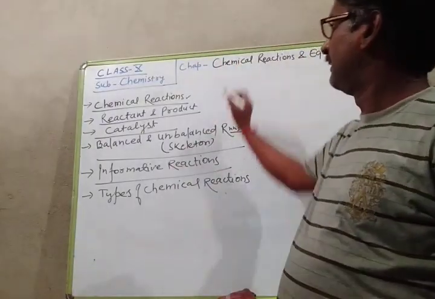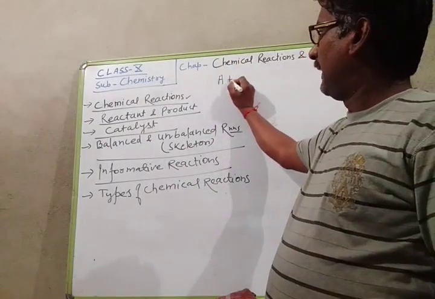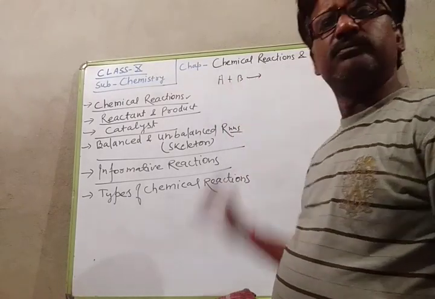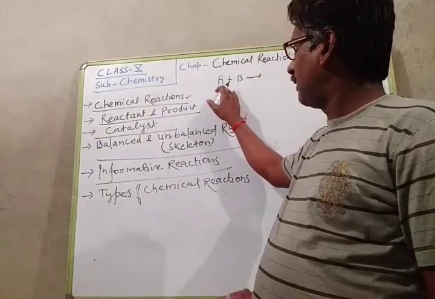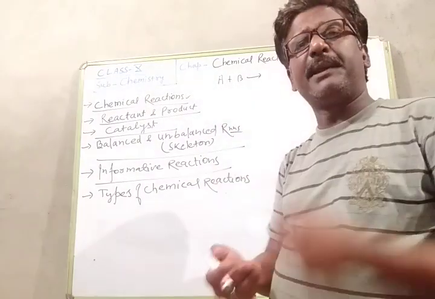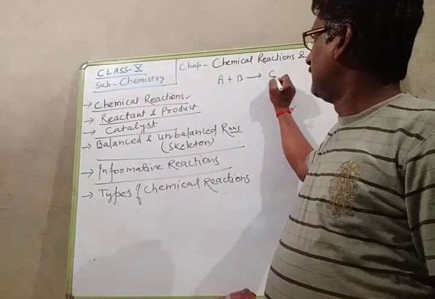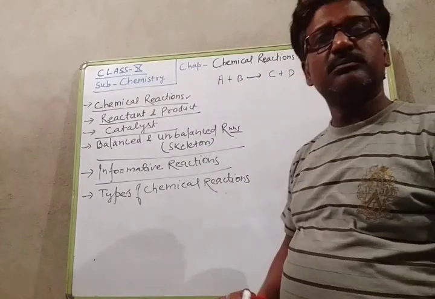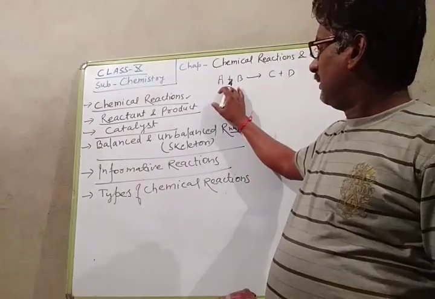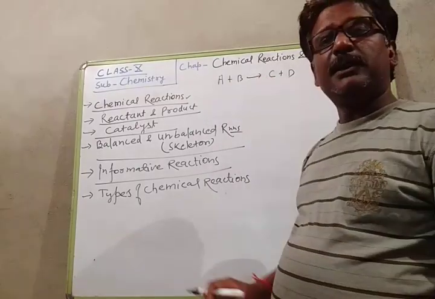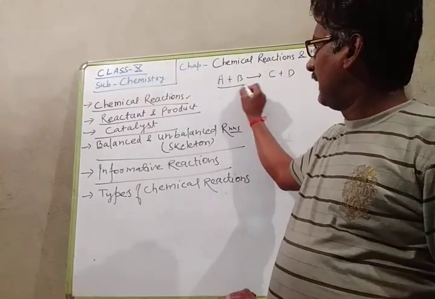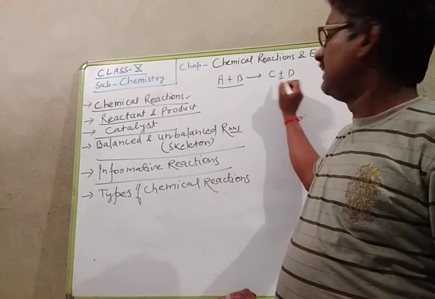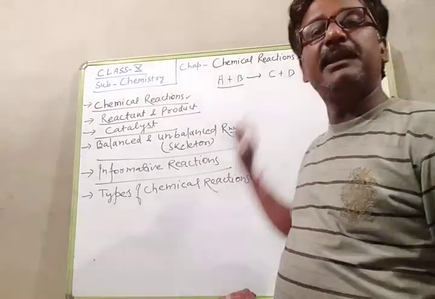For example, if A plus B chemically combine and their bond breaks, and suppose C plus D is formed, then we observe that the properties of A and B are quite different from the properties of C and D. So this is a chemical reaction.